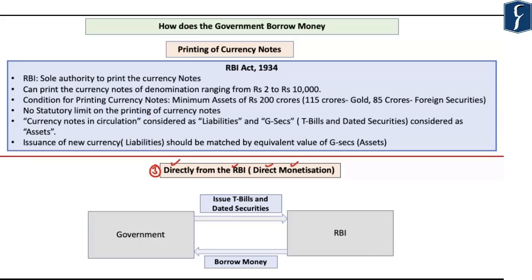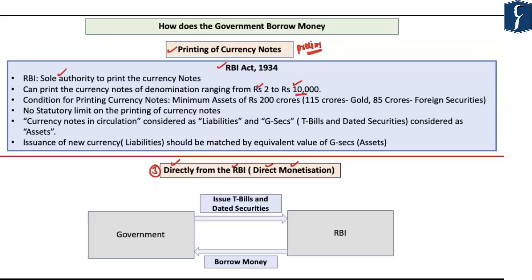Now, before understanding how direct monetization actually takes place, let us first understand certain basics related to the printing of currency notes, which becomes quite important with respect to your prelims examination. It is the Reserve Bank of India Act 1934 which lays down the basic framework for the printing of currency notes. As per this act, the Reserve Bank of India has sole authority to print currency notes, and the RBI can print currency notes of denominations ranging from rupees 2 to rupees 10,000.